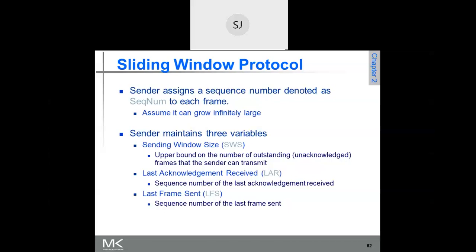It is in the sending window size. The last acknowledgement received is 10, so starting from frame number 11 up to the sending window size, acknowledgement is pending for those many frames. The last sequence number in the sending window is the last frame sent.